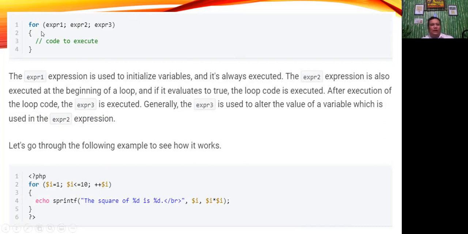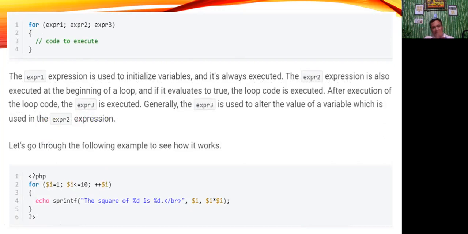As what we have here, we have for, expression 1 semicolon, expression 2 semicolon, expression 3, begin, code to execute, then end. Expression 1 is used to initialize variables, for example sum is equal to 0, or a is equal to 0, or a is equal to 10, and so on. It's always executed.